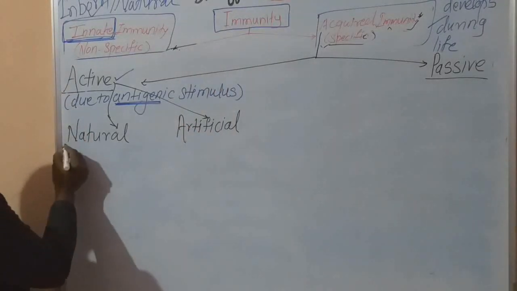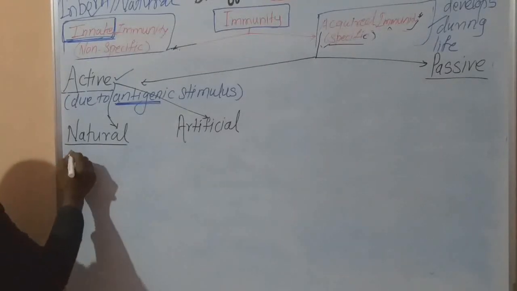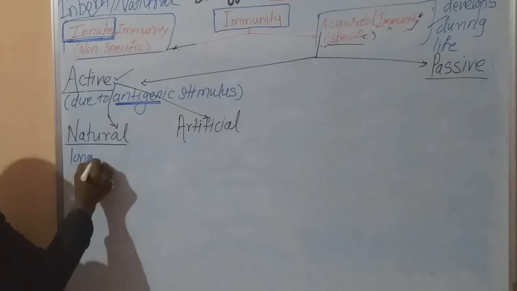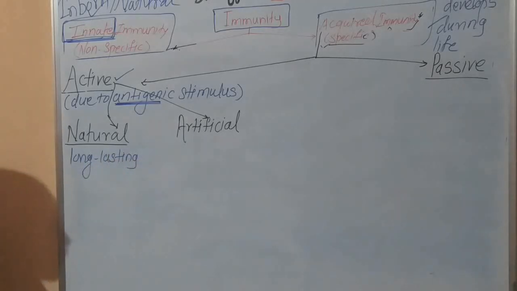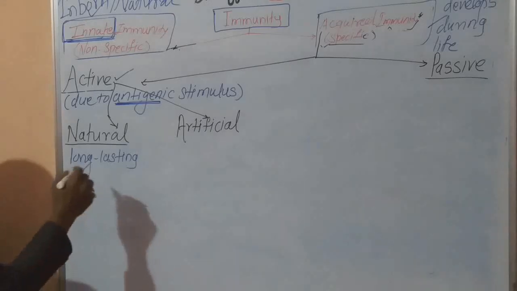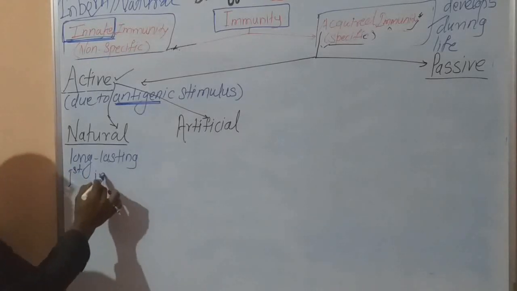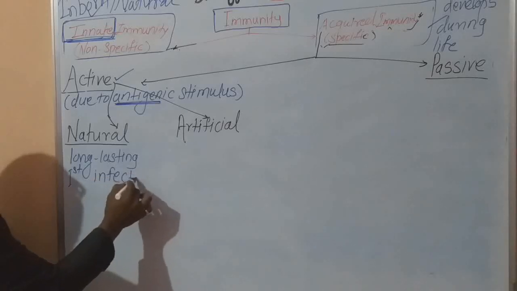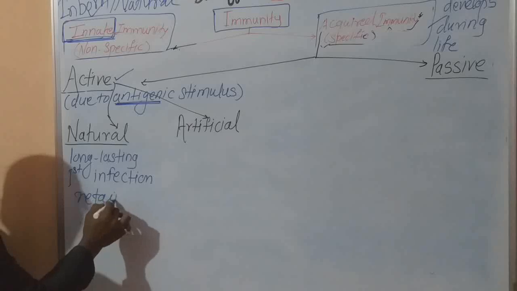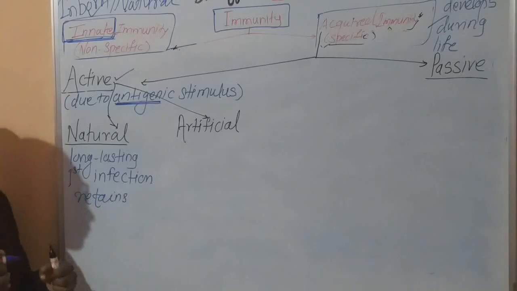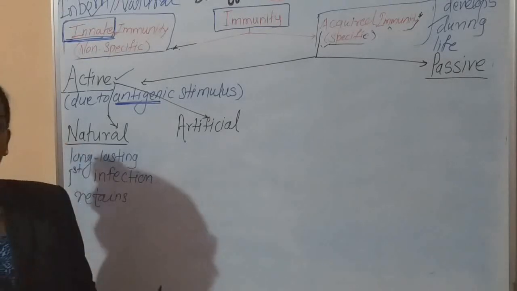Now this natural immunity is long lasting immunity. How is it so? Because after the first infection, our body retains the memory. Our body remembers that this type of infection took place previously.